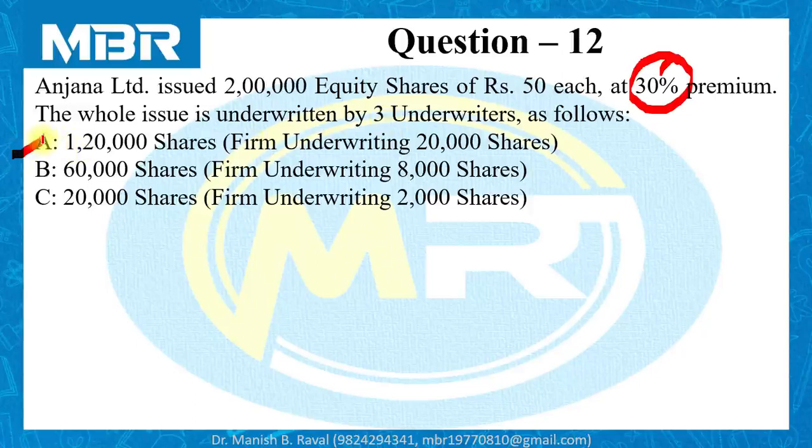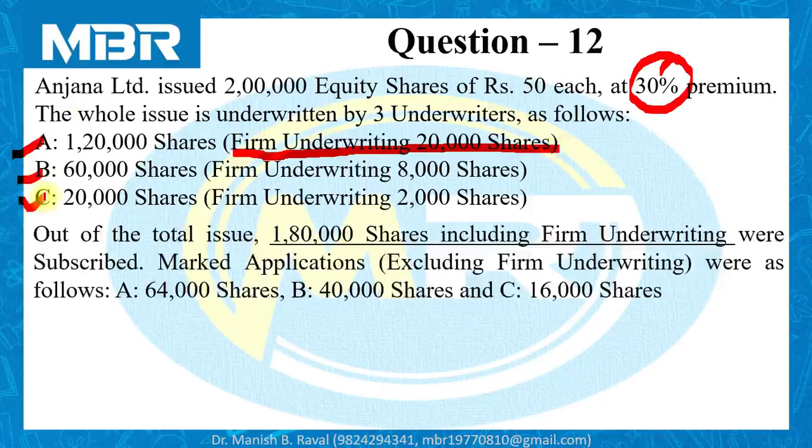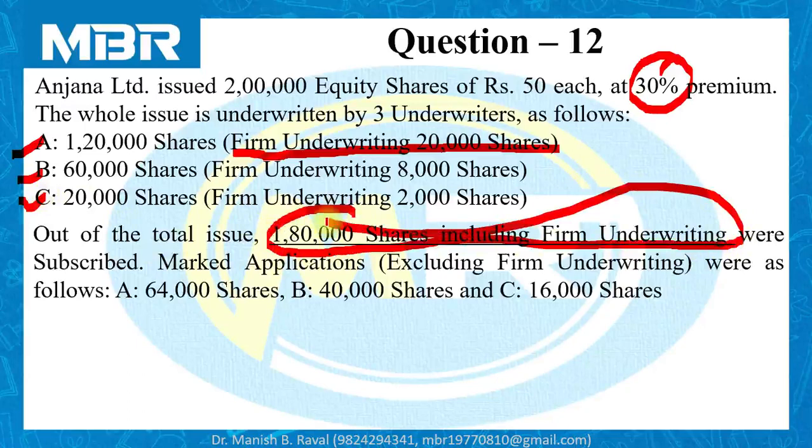A, 1,20,000 shares. In addition to that, underwriter A has given firm underwriting for 20,000 shares. B, 60,000 shares and C, 20,000 shares. Out of the total issue, 1,80,000 shares, including firm underwriting, were subscribed.